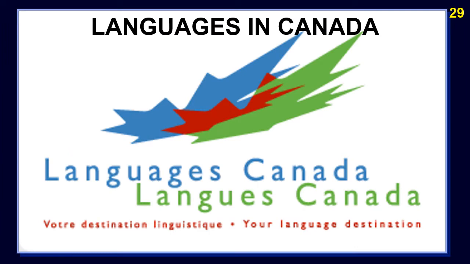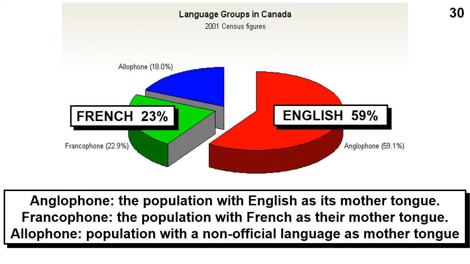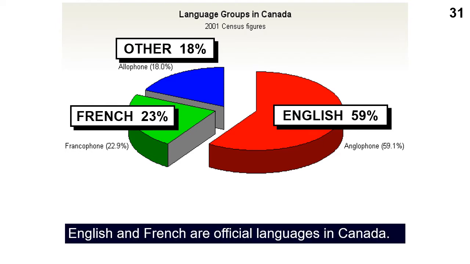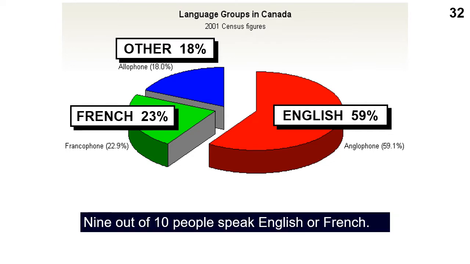Chapter 3. Languages in Canada. Anglophone is the population with English as its mother tongue. Francophone is the population with French as their mother tongue. And allophone is the population with the non-official language as its mother tongue. English and French are official languages in Canada. 9 out of 10 people speak English or French.